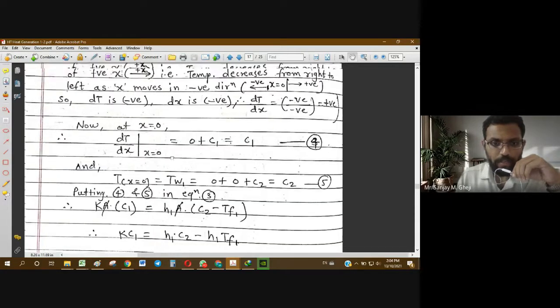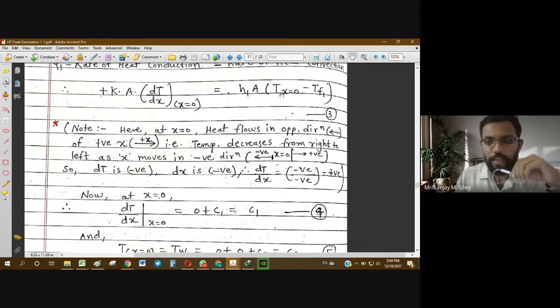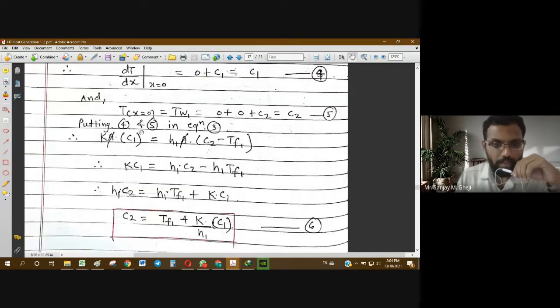So we'll replace these values in equation number 3. dT by dx at x equal to 0 will be replaced by C1, and the temperature at x equal to 0 will be C2. That is why KA gets cancelled out. K into plus C1 is equal to H1 into, in place of TW1 we will put C2, C2 minus TF1.